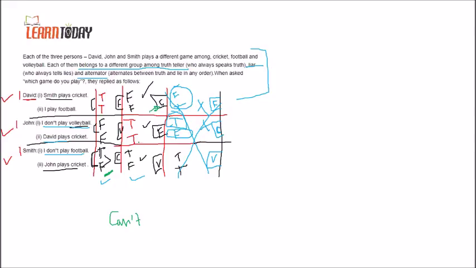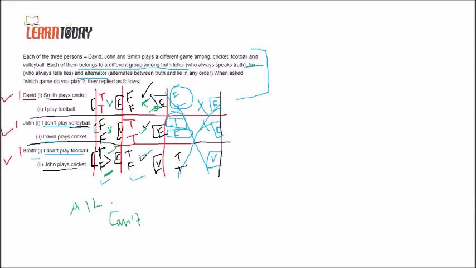Now the second: who is an alternator? John is the truth teller in one case and the liar in the other, and David is the liar in one case and the truth teller in the other. But in both cases Smith is the alternator, so you can easily answer that Smith is the alternator.